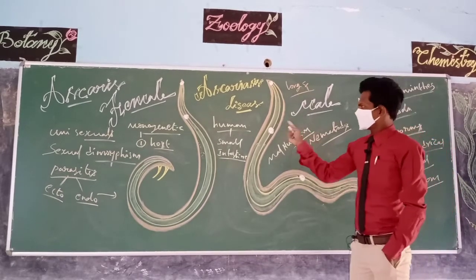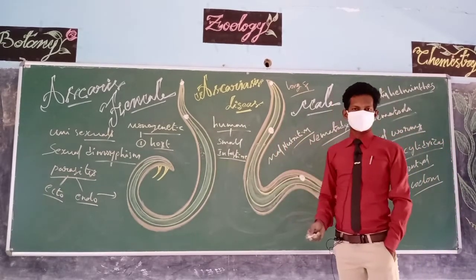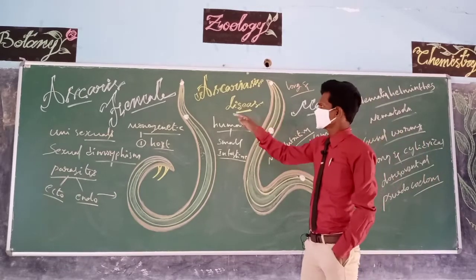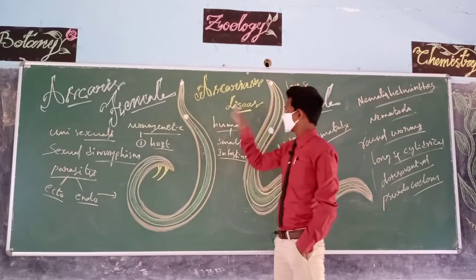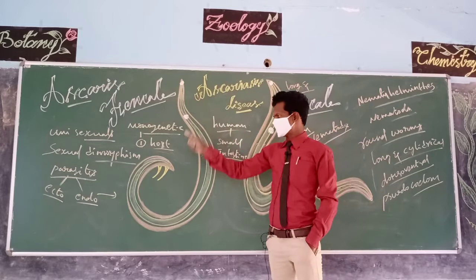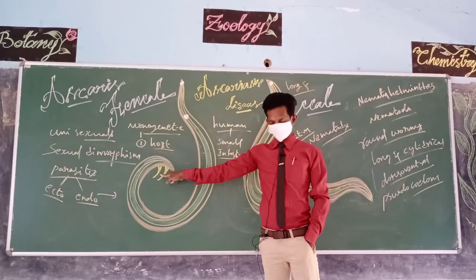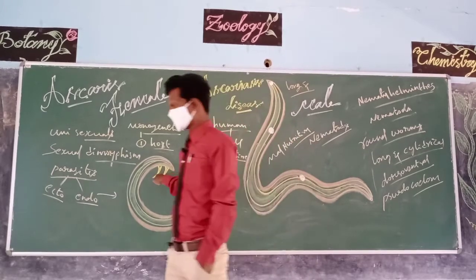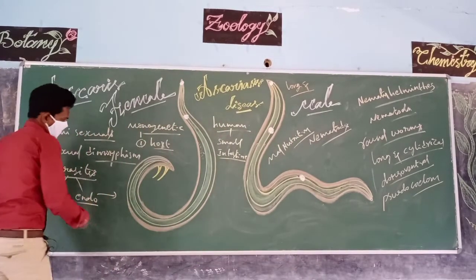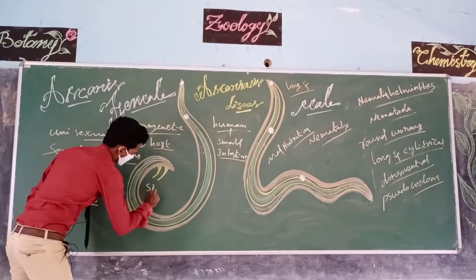Coming to the morphological characters of the male and female worm, both worms have anterior and posterior regions, but in the male worm the posterior region is slightly curved and two special spicules are present. This one pair of special spicules is called copulatory spicules.